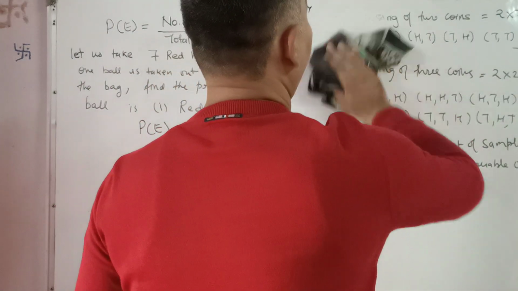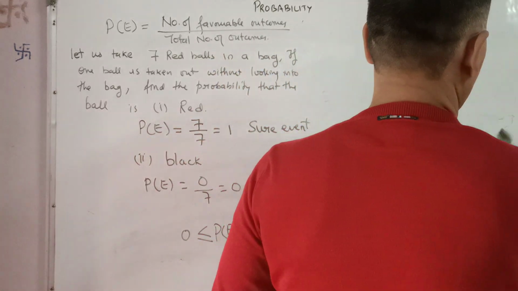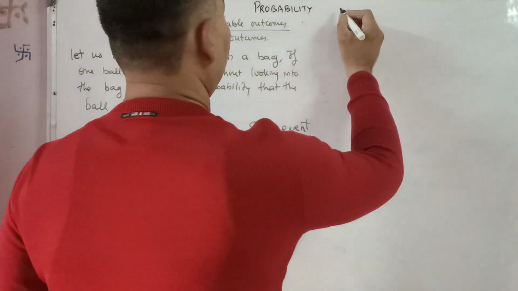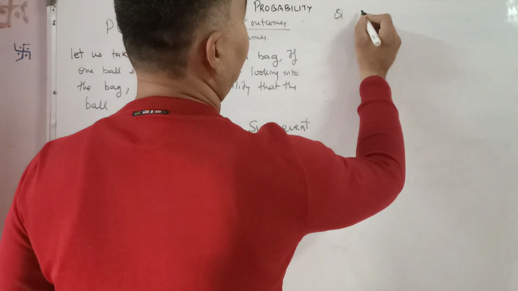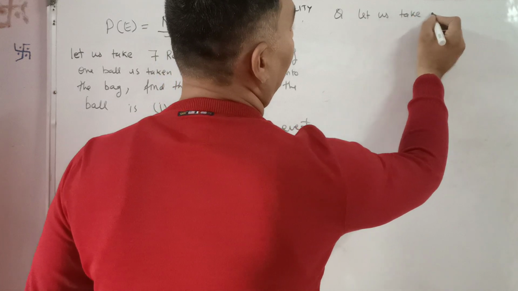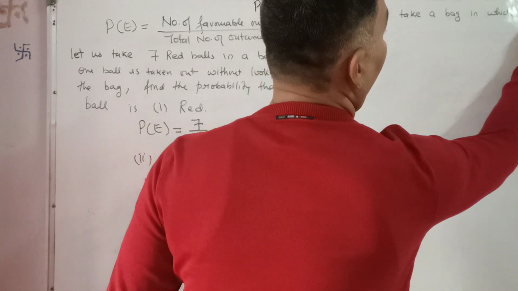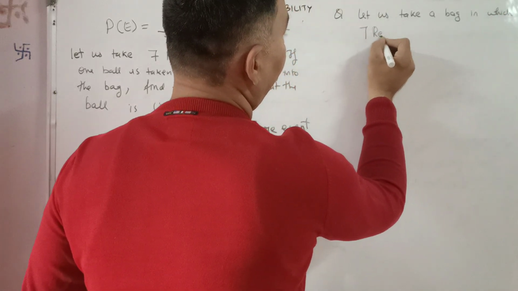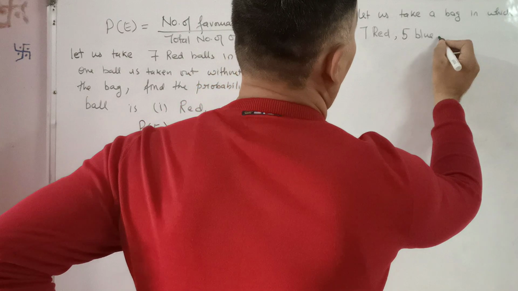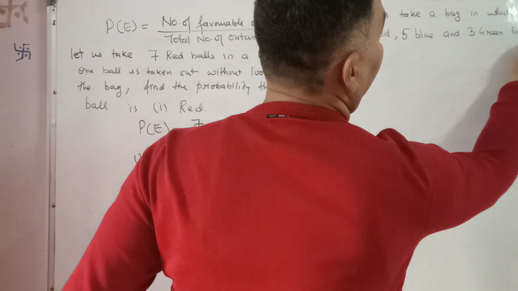Now let us take one more example. Let us take a bag in which there are 7 red, 5 blue and 3 green balls.